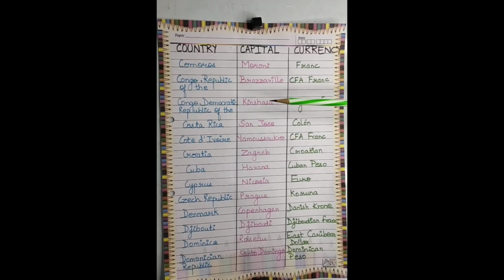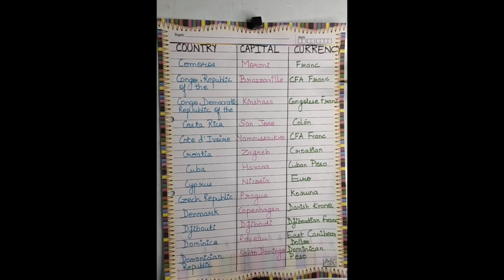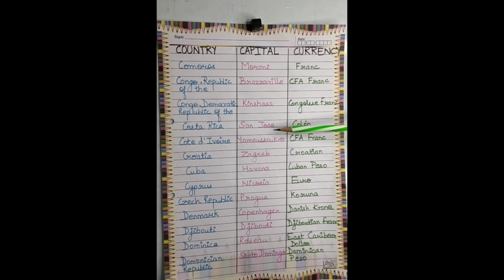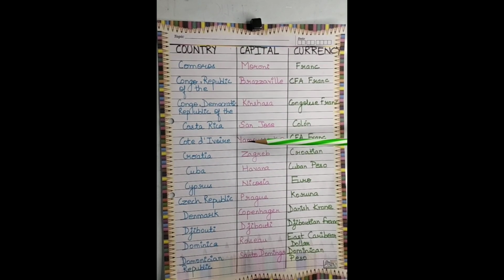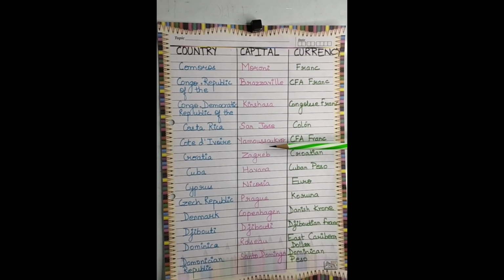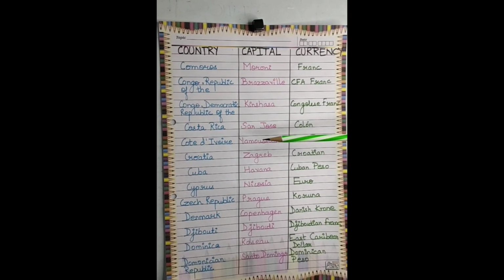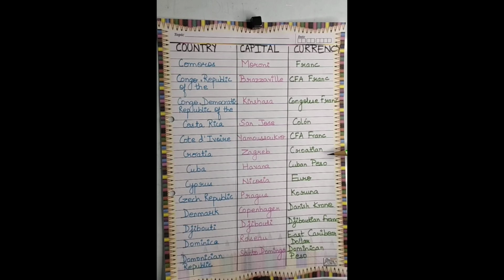Next is Congo, Democratic Republic of the, the capital is Kinshasa and the currency is Congolese francs. Next is Costa Rica and the capital is San Jose and the currency is Colón. Next is Cote d'Ivoire and the capital is Yamoussoukro and the currency is CFA francs. Next is Croatia and the capital is Zagreb and the currency is Croatian.